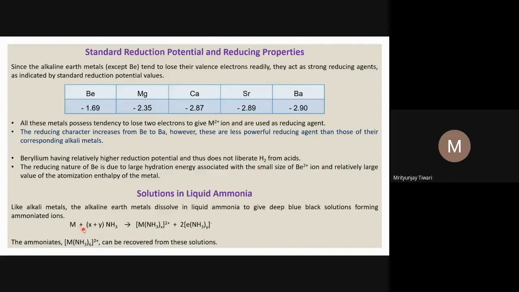The metal cation reacts with ammonia molecules in a similar fashion as with water, because the nitrogen of ammonia contains 1 lone pair, and water contains 2 lone pairs. So there will be bonding, and this is called the ammoniated cation. If you consider only the first shell, 6 ammonia molecules will be there.